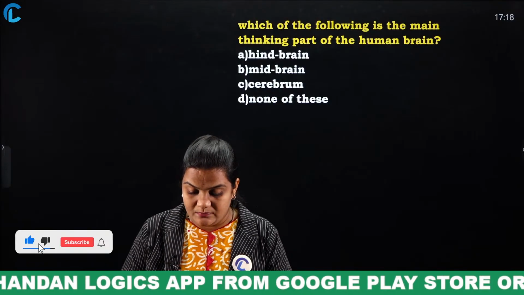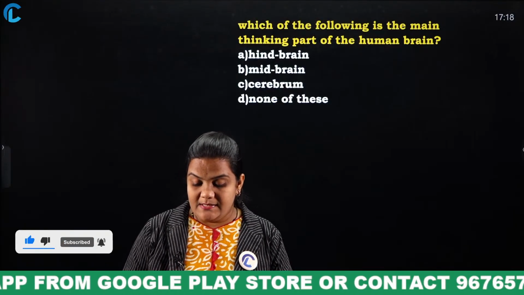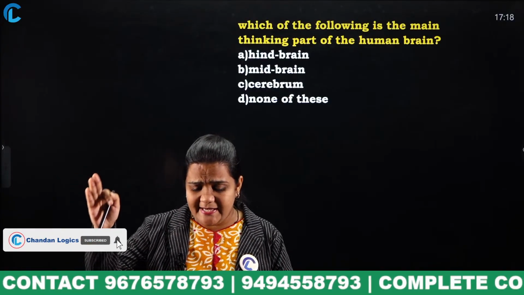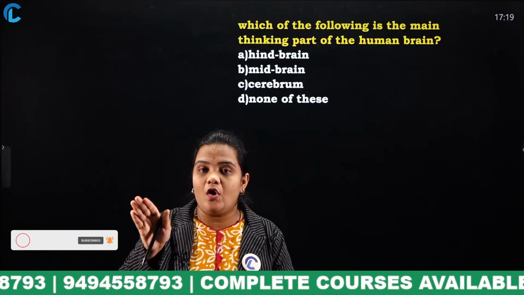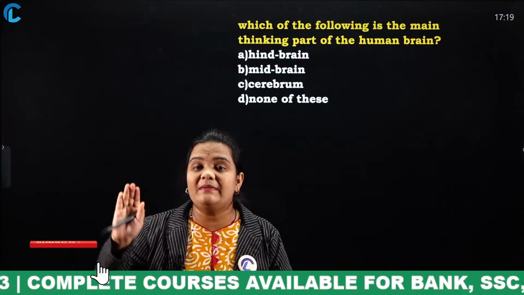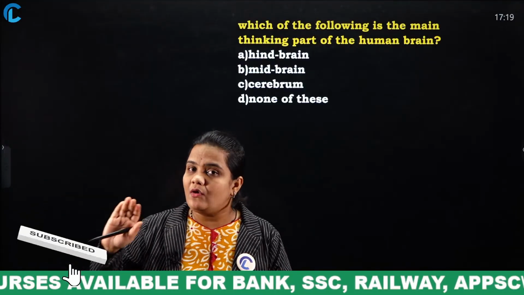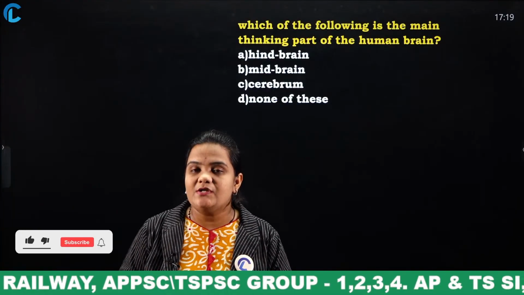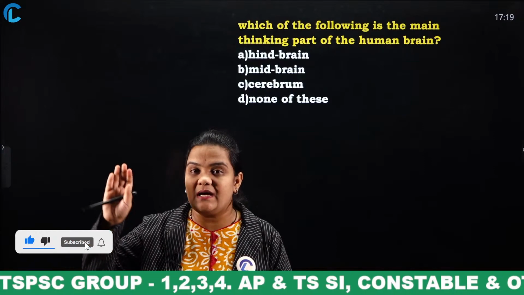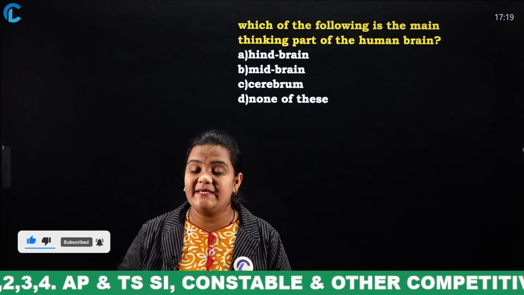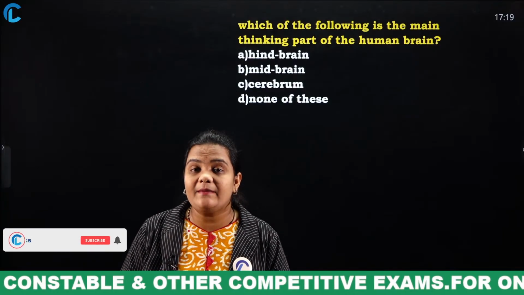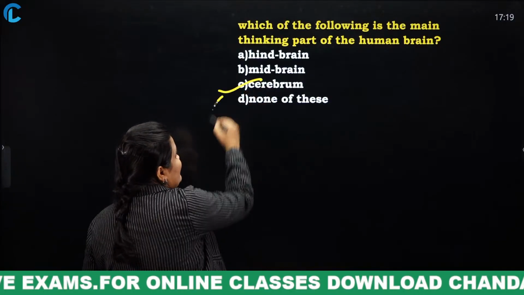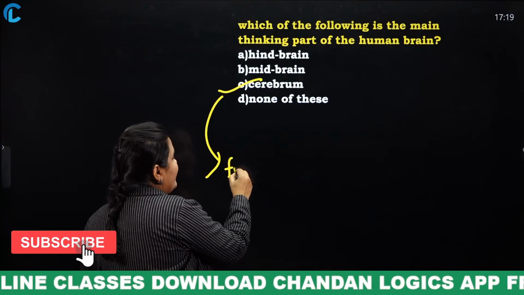Yes, very good. Okay, listen. We have cerebrum, cerebellum, medulla oblongata. In the forebrain, the cerebrum is present, in the midbrain nothing is present, and in the hindbrain the cerebellum and medulla oblongata are present. So, the main thinking part of the human brain is the cerebrum, and this cerebrum is present in the forebrain.